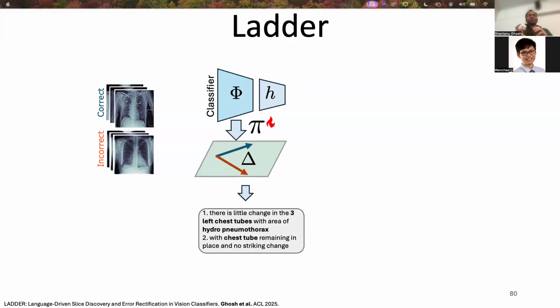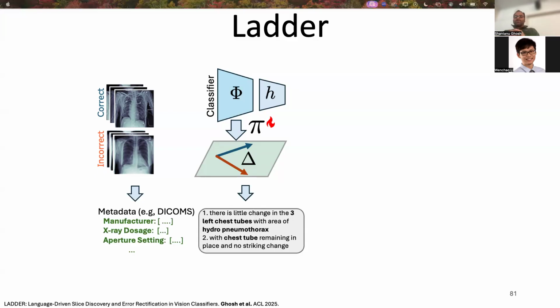Next, we use captions or reports. Based on the image embedding difference, big delta, we retrieve the top K sentences from the captions or the reports which have the highest similarity with delta. These are the sentences; they encode various visual concepts which drive the model error.